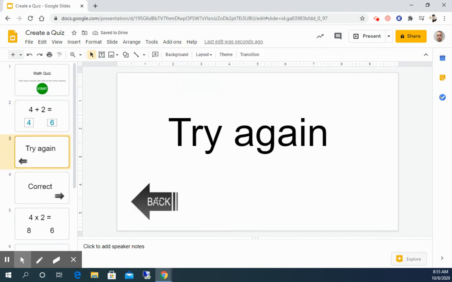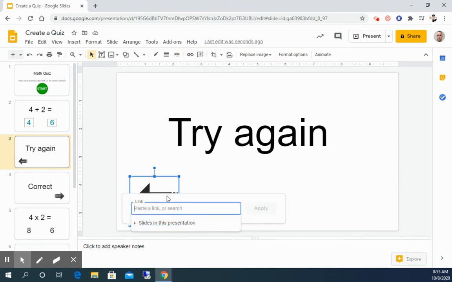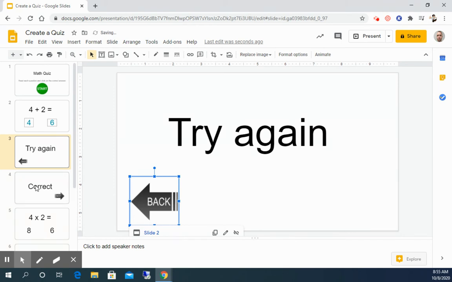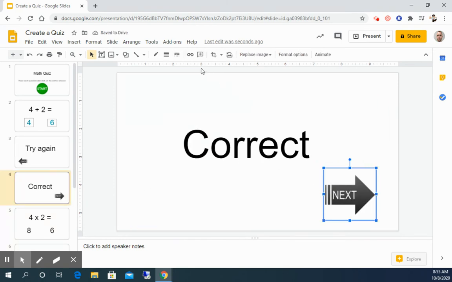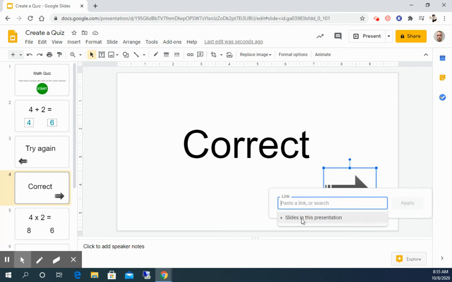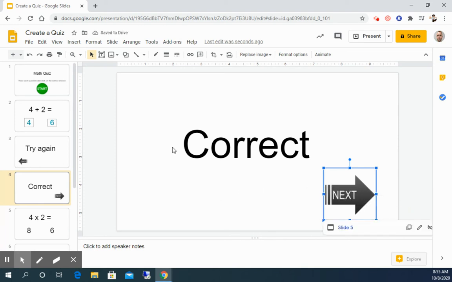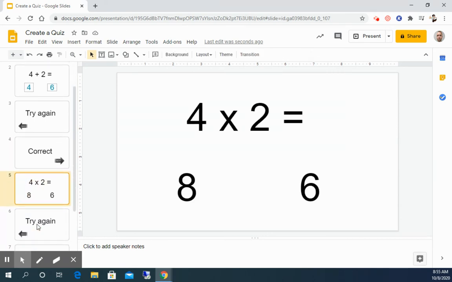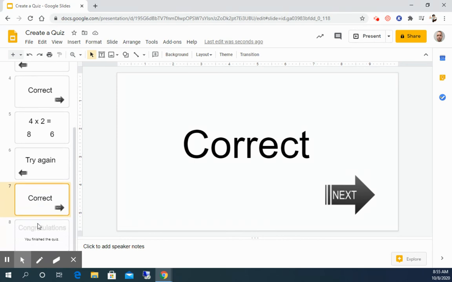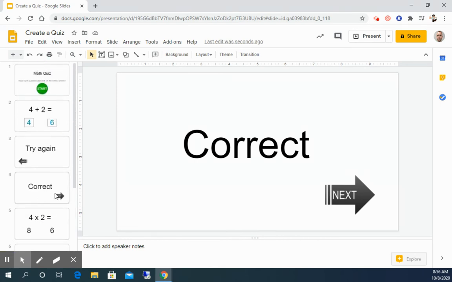Going to slide number 3, we want to click on back, and we want to insert a link. And this one we want to go back to slide number 2. So we're going to go slide 2, apply, and then slide 4 with the correct answer, we want to click on next, and we want this to bring us to slide number 5. And I know I'm going kind of fast through this, but when you try it out, you'll see how it works. So you're going to do this again with slide number 5, slide number 6, and slide number 7.